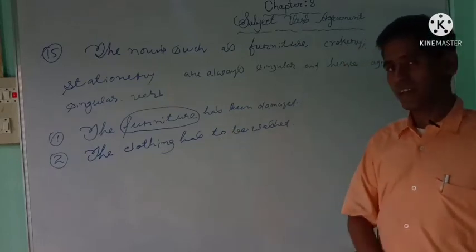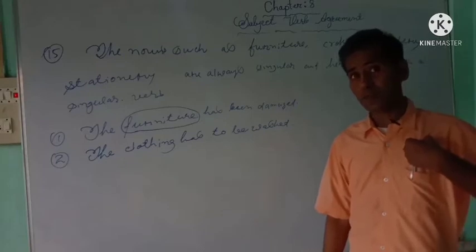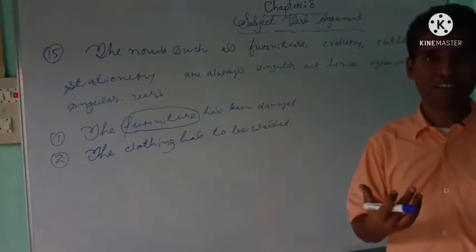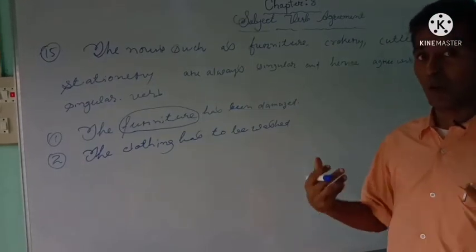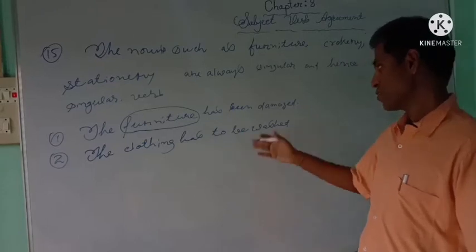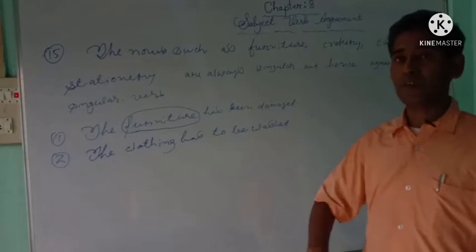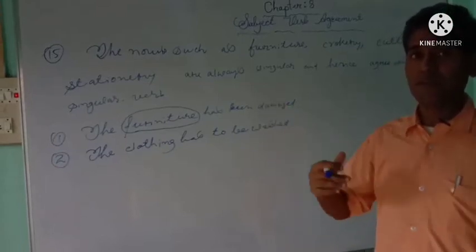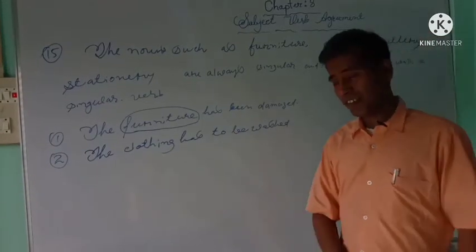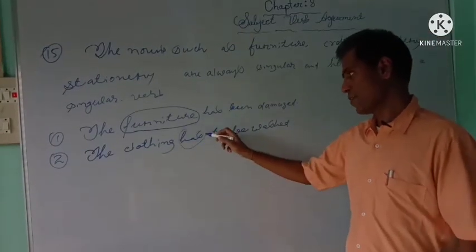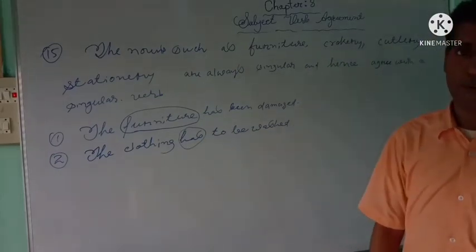that is, has. Now in the second sentence, with clothing, we are not talking about only one piece of cloth. We are talking about all my dresses, my pant, shirt, coat, whatever I possess is my clothing. So the clothing has to be washed. That means all my clothes need to be washed. But since clothing is always singular, it agrees with a singular verb, and it is has. Okay, that is what we learned, rule number 15.